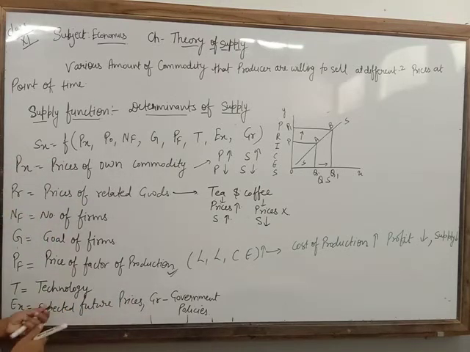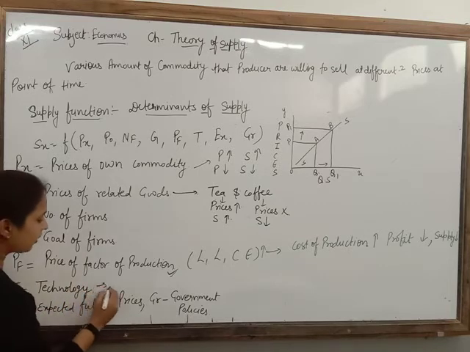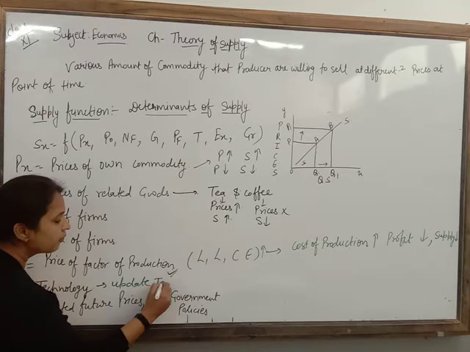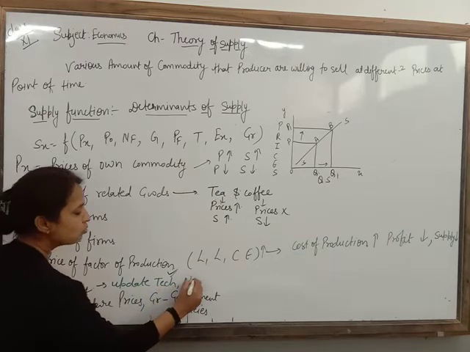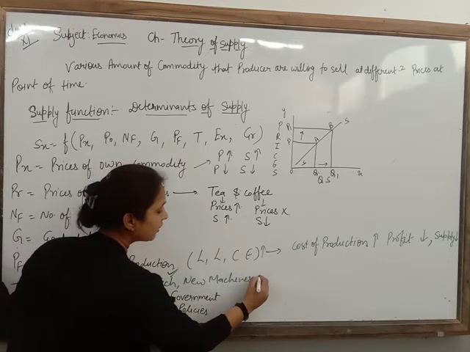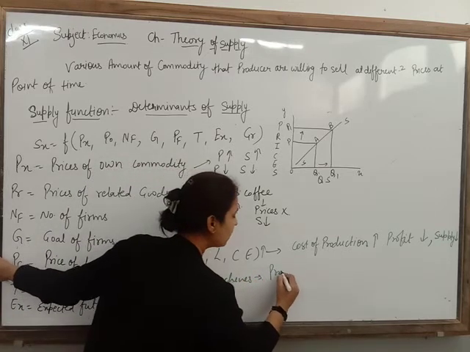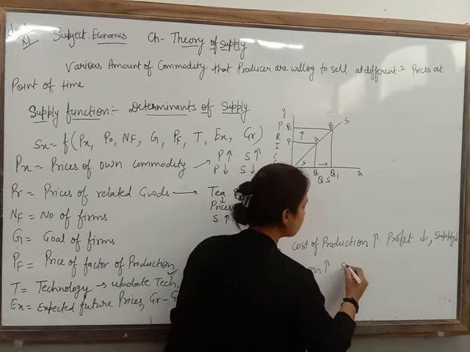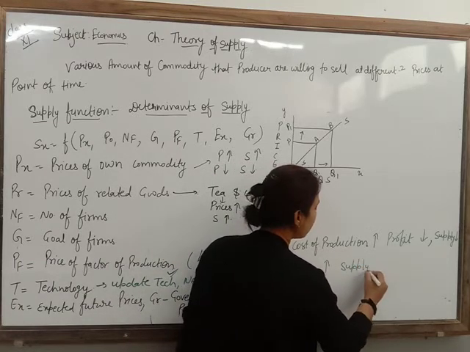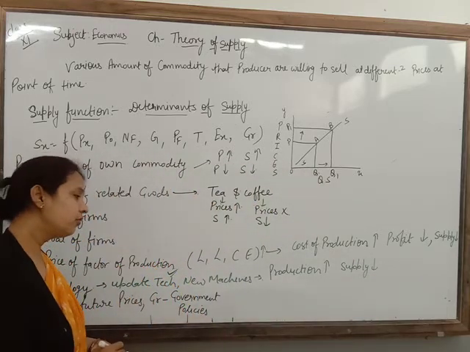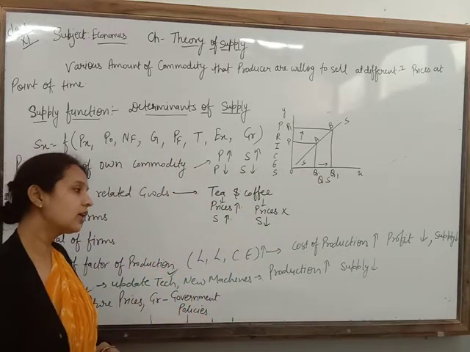If there is new or updated technology, new machinery the producer is going to use in the factory, in that condition production will increase. When production increases, definitely he will increase the supply.